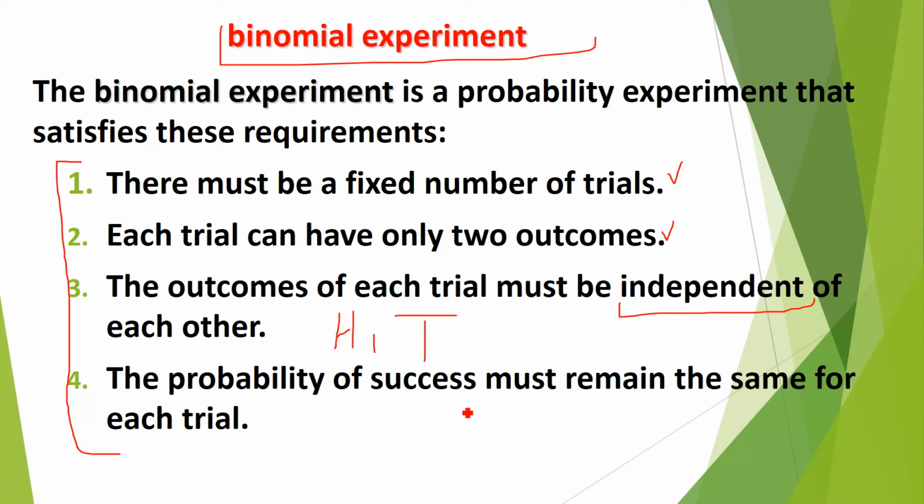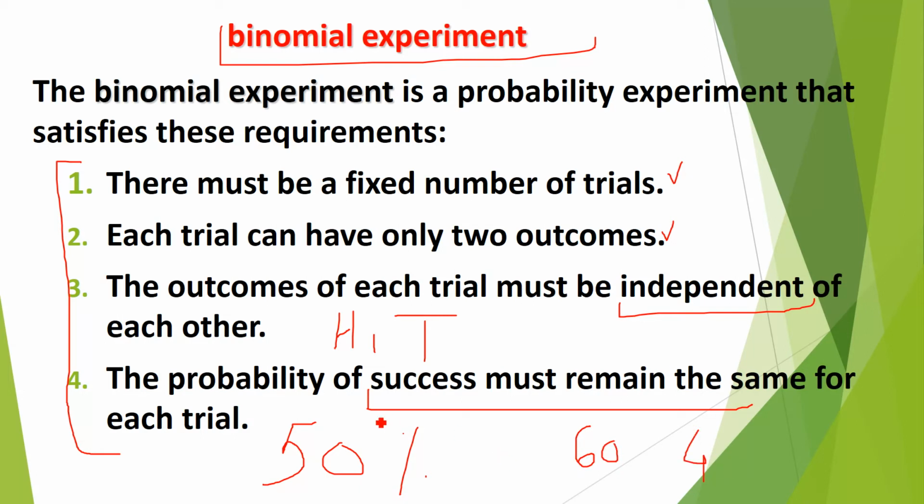Fourth is that the probability of success must remain the same. See, this is important, must remain the same. What does that mean? Suppose you flip a coin and the head comes. When you try a second time, again there is the same probability, that is 50%, that the head will come. The second time we will not say this time 60% is sure that the head will come, or 40% or 30%. The probability of success must remain the same for each trial. If the situation satisfies these four points, then it is said to be a binomial experiment.